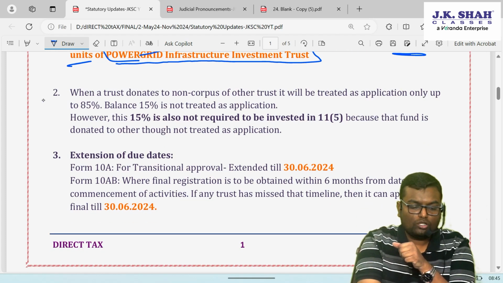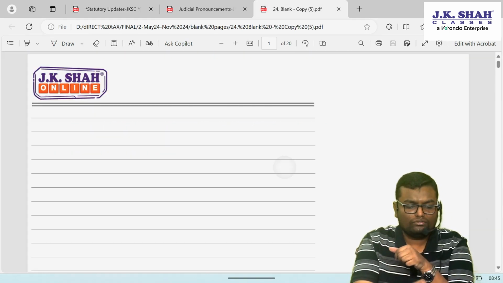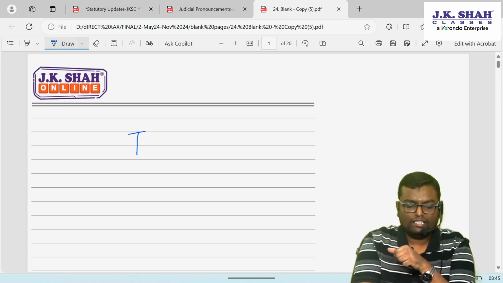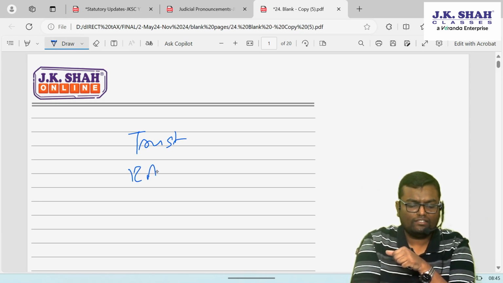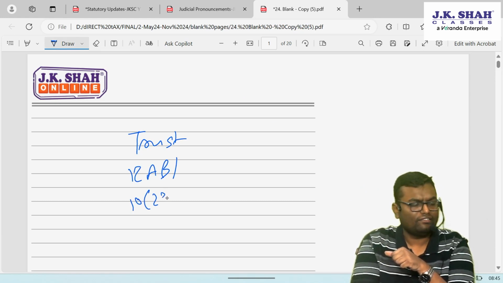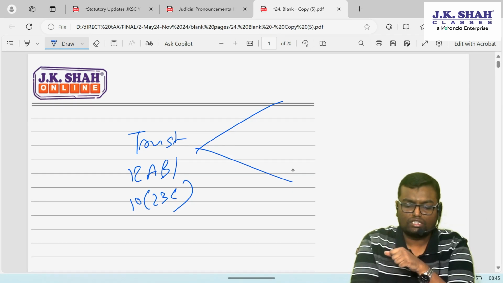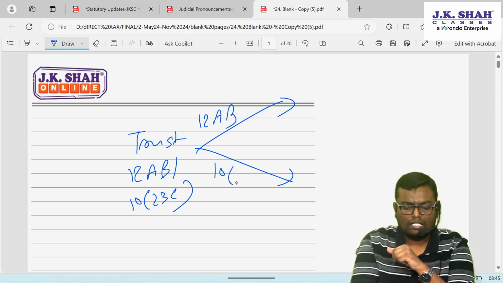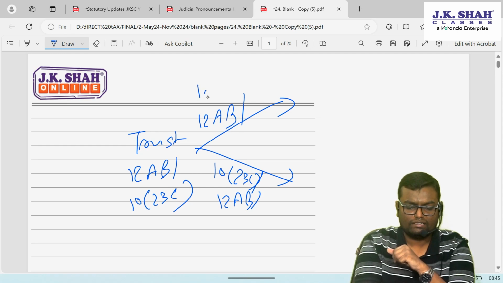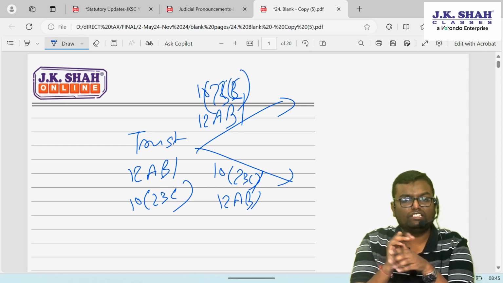Second point, which is very important for the exam also, you need to take care of this very carefully. Whenever a trust which is registered under section 12AB or, as the case may be, 10(23C) donates, it can donate in 2 ways. First, it can donate to some other trust registered under 12AB or 10(23C), either of them. So here both 12AB is covered, here also 10(23C). So you are donating first of all to that particular trust which is also registered.